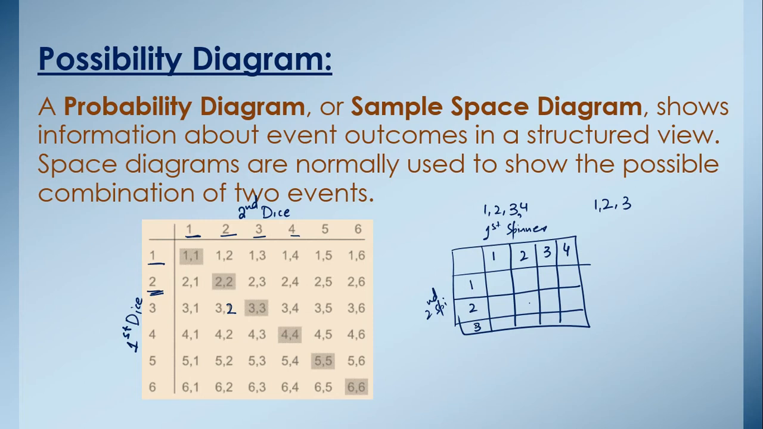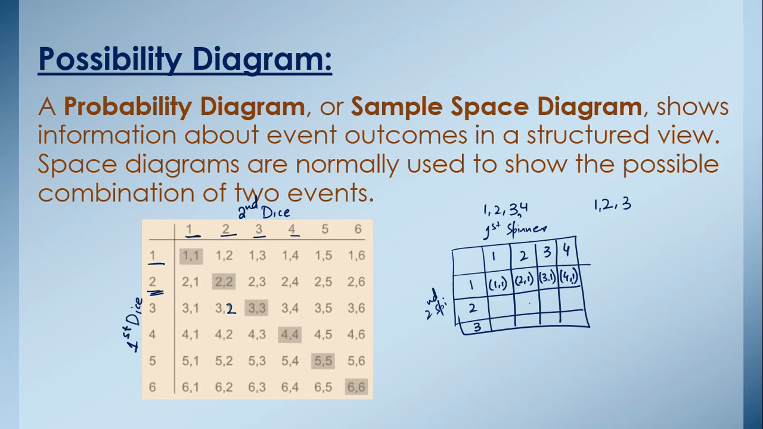So how will we complete the possibility diagram? First we will write the number from the first spinner and the number from the second spinner. So it's 1, 1, similarly 2, 1, 3, 1 and 4, 1. Okay, so first we have written the number from the first spinner and then the second spinner. Why am I telling you this, that you will write the first spinner number first and the second spinner number in the second place? Because in the question they will ask you what is the probability of getting a number 4 from the first spinner and number 6 from the second spinner.